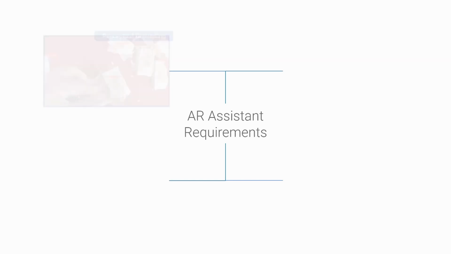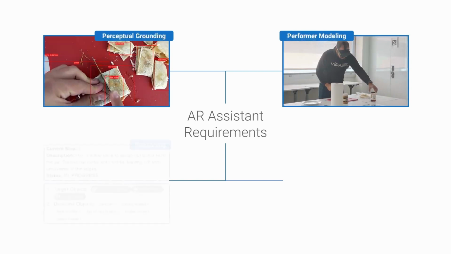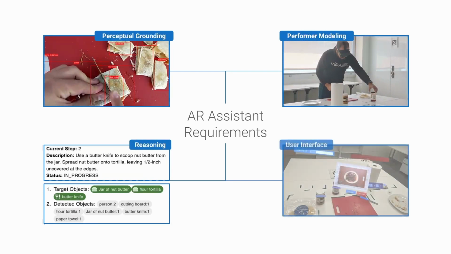An effective assistant must be able to perceive the environment, model the performer's actions, and reason through the consequences of a given action on the state of the environment in order to provide useful feedback. It also requires a user interface with which to interact with the performer.